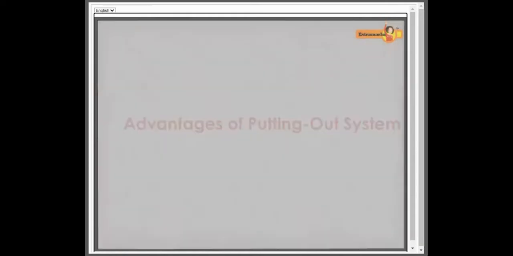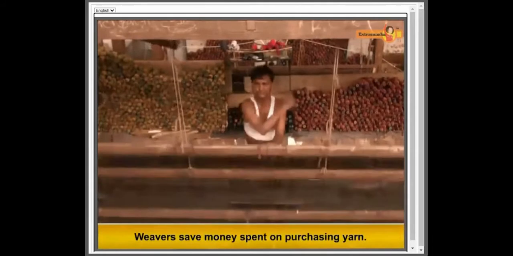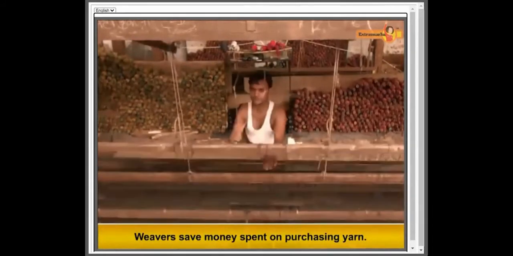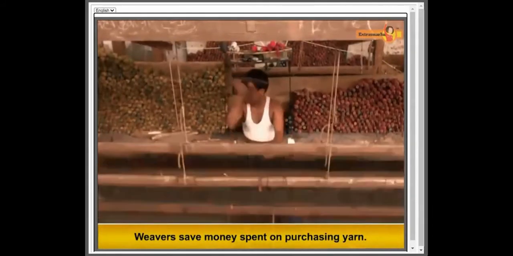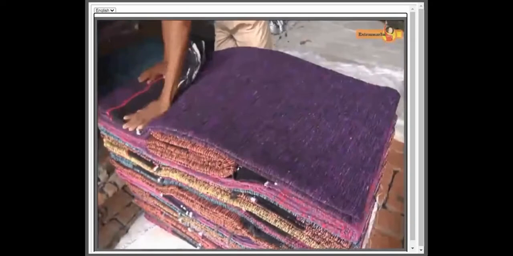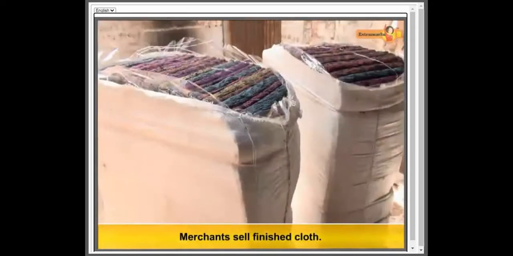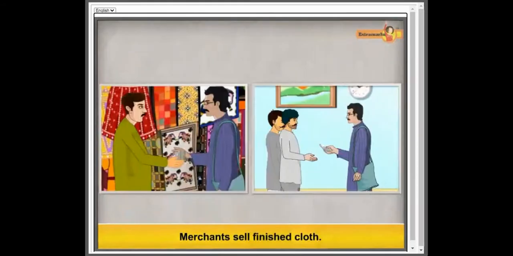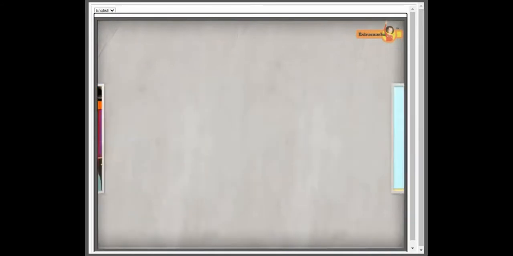Advantages of putting out system. The weavers save their money on the purchasing of yarn as it is provided by the merchants. The weavers get to improve and enhance their expertise. The merchants sell finished cloth in the market, ensuring sure payments and returns to the weavers.